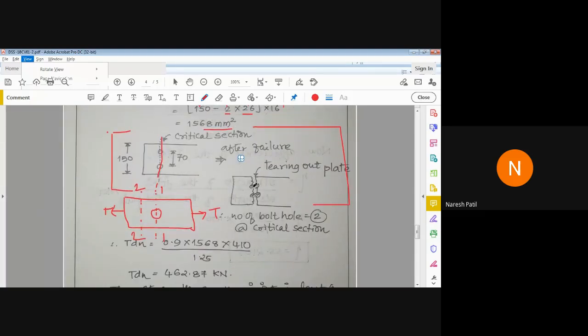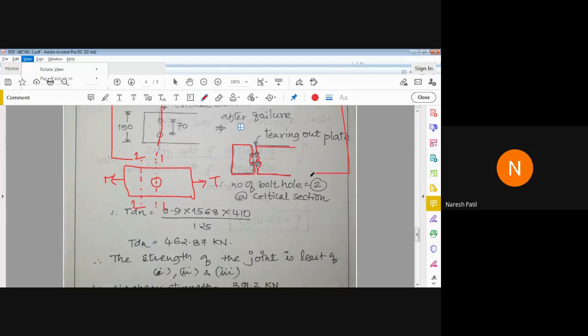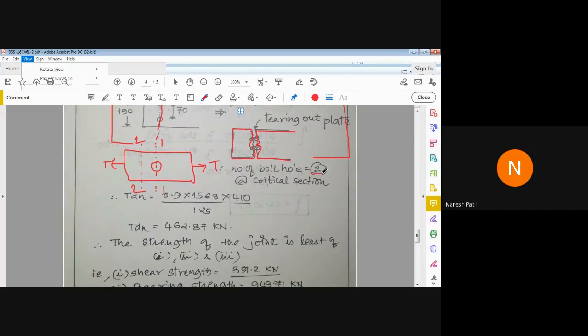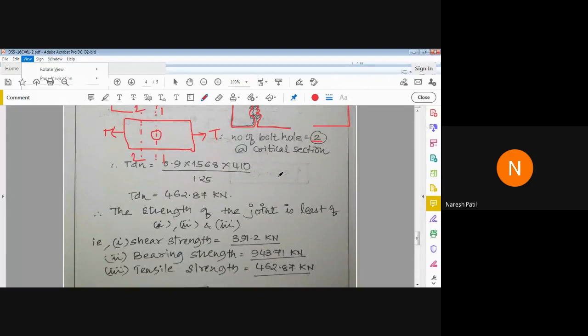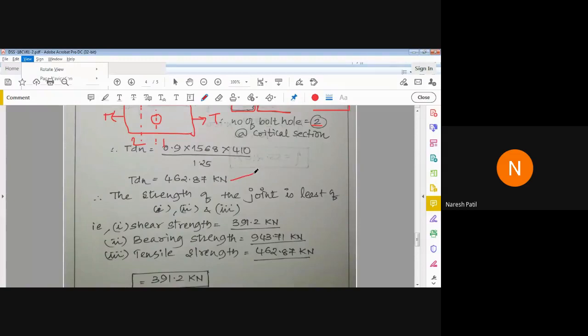So what will happen? How does the failure take place? See, this part will fail. It will come out, and this part will come out like this. It is called tearing of plate. Due to tension, the plate will tear off along the critical section, because we have 2 bolt holes in that critical section. So you substitute again here, and we get T_dn. Okay. So this is the design tensile strength of plate.